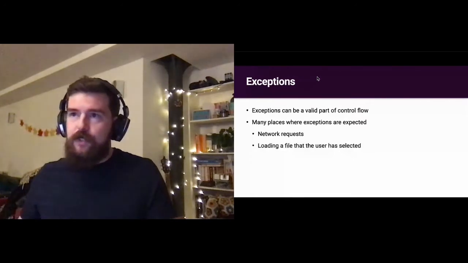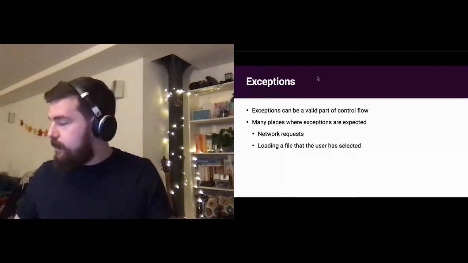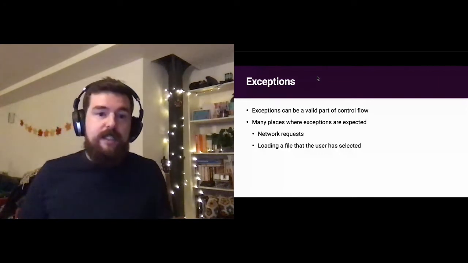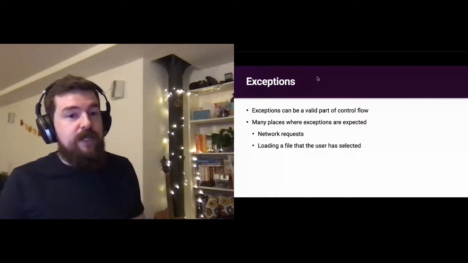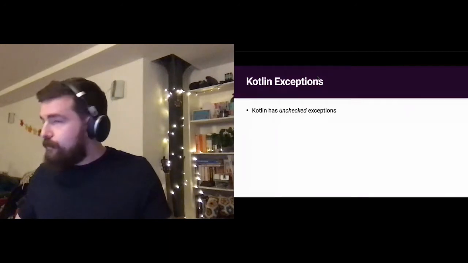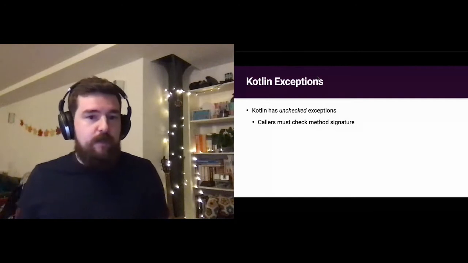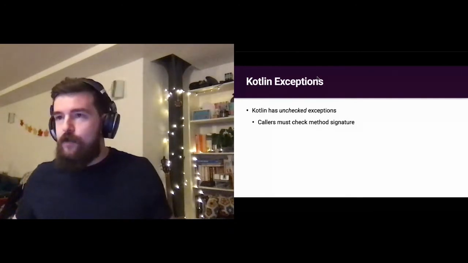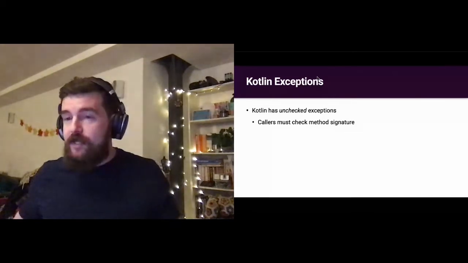If we go on to Kotlin exceptions themselves, Kotlin is a little bit different from Java in that it has unchecked exceptions. This means that your compiler isn't going to give you any hints as to whether a function can throw or not. Any consumers of your API must check the method signature, and what you'd expect to find is the throws annotation, but this isn't required.